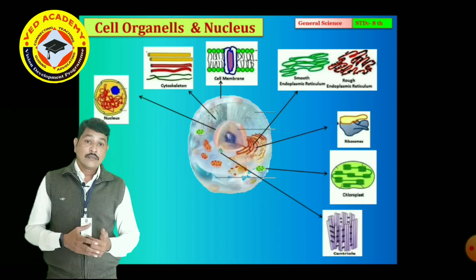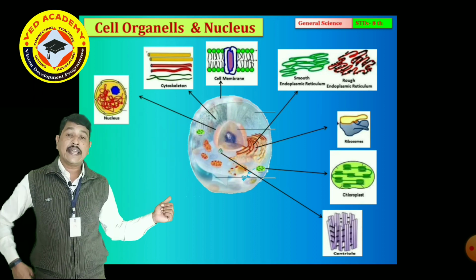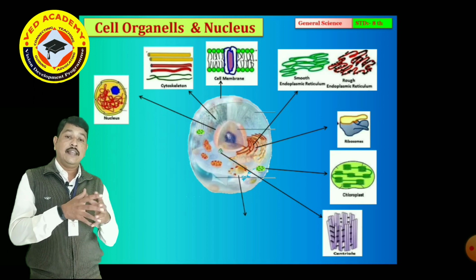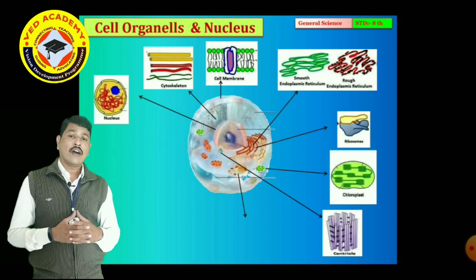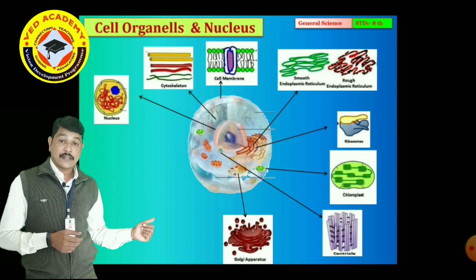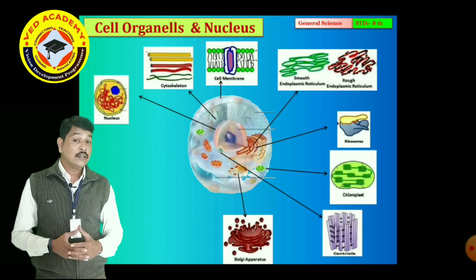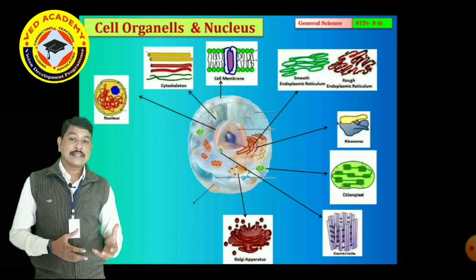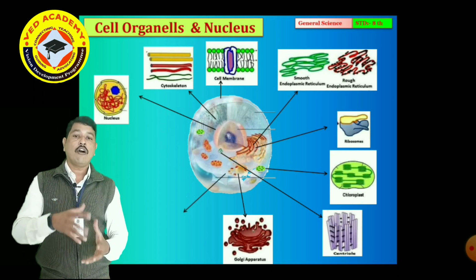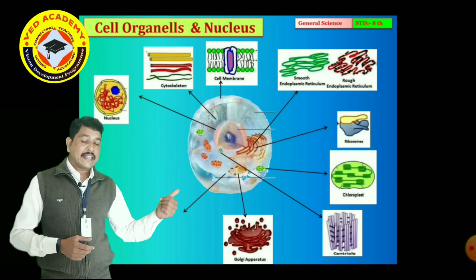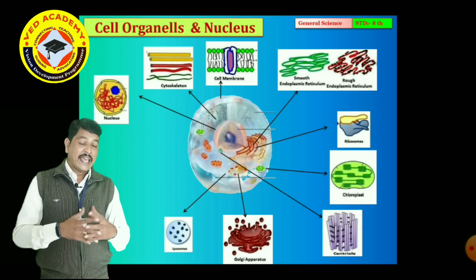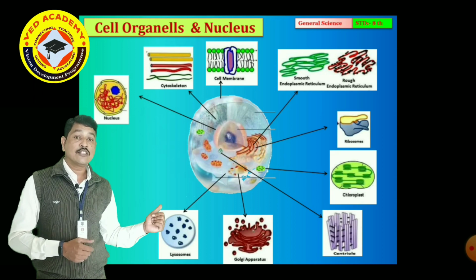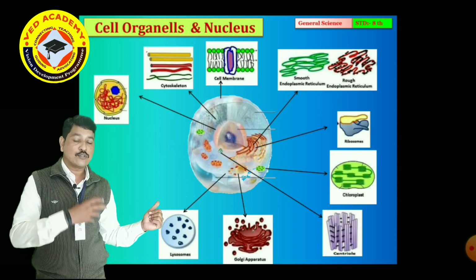The next one is the centriole that is present in the cell. Then the next organelle is the Golgi apparatus. We also call it the chemical factory of the cell. Golgi bodies, Golgi apparatus, Golgi complex, these are the names of the Golgi bodies. The next one, the killing mechanism of our cell, is called the lysosome.